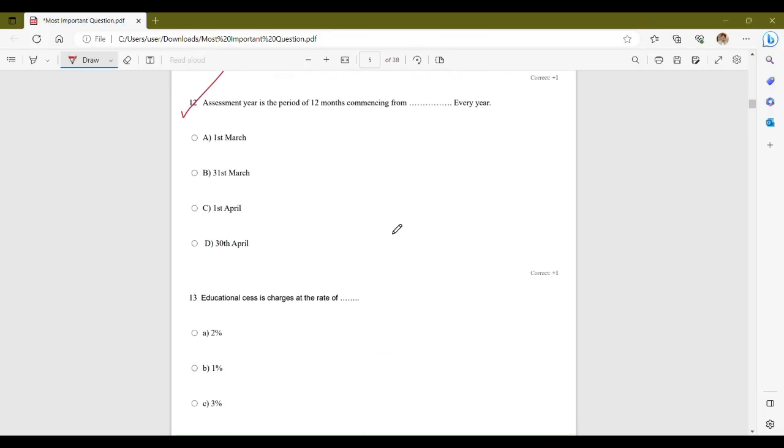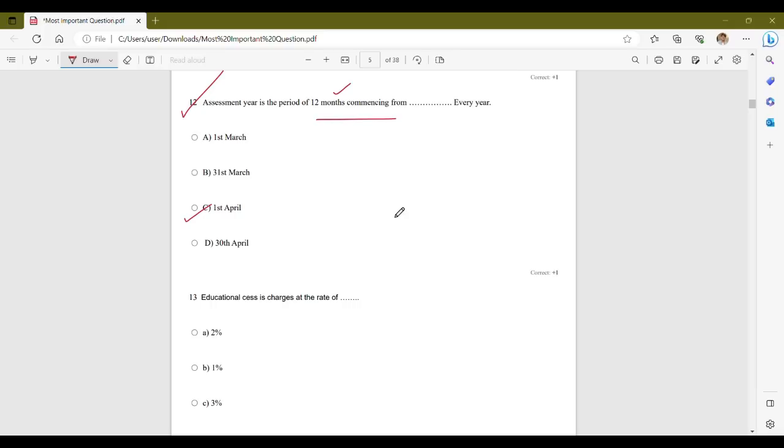Next question that we have is, assessment year is the period of 12 months commencing from dash every year. Your options are option A, 1st March, 31st March, 1st April and 30th April. So the correct answer is option C, that is 1st April. Now assessment year is a period of 12 months commencing from 1st April every year. It follows the financial year which runs from 1st April to 31st March.